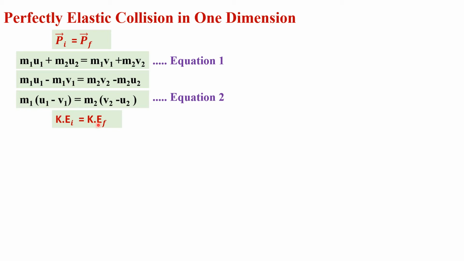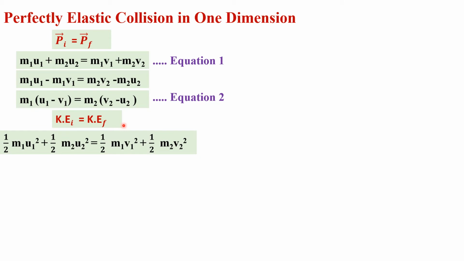And we know that in perfectly elastic collision, initial kinetic energy of the system must be equal to final kinetic energy of the system. So we can write the initial kinetic energy of the system by adding the initial kinetic energy of object 1 and initial kinetic energy of object 2, that is equal to half m1 u1 square plus half m2 u2 square. Half m1 u1 square is initial kinetic energy of object 1 and half m2 u2 square is initial kinetic energy of object 2, that is equal to final kinetic energy of the system.